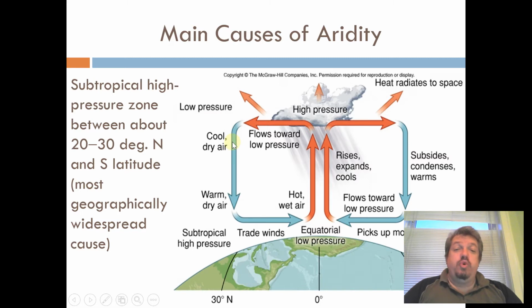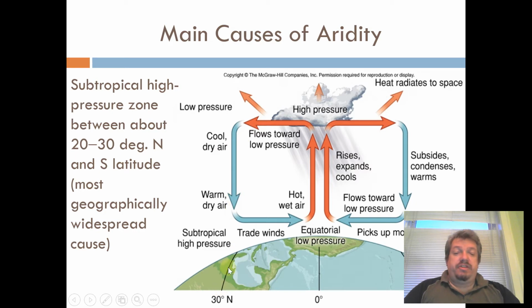But this air is cool and dry. Now remember what happens when things shrink, right? They shrink because they're cold, but as they shrink, they begin to heat up, don't they? That adiabatic process. So by the time the air gets back down to the surface here, it's warmed back up, but it's extremely dry.